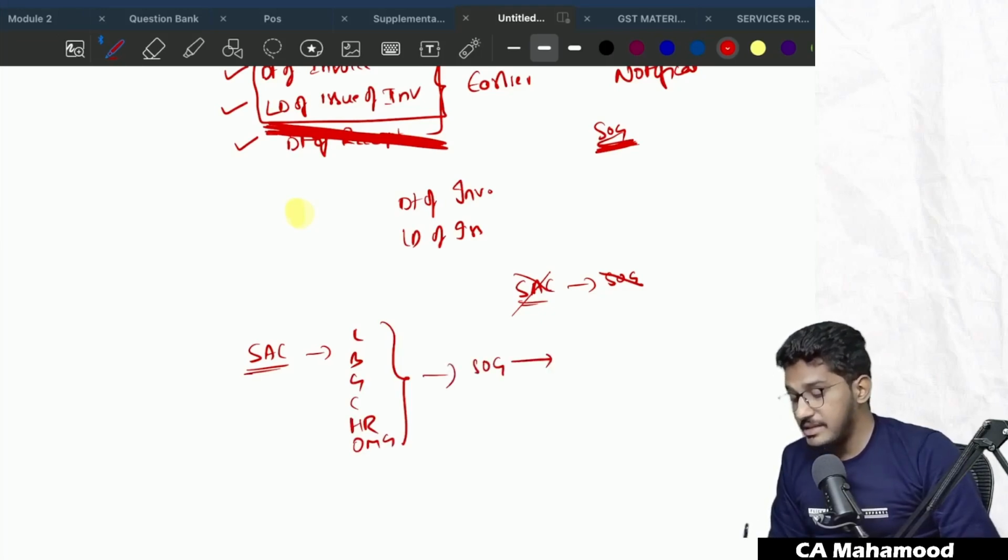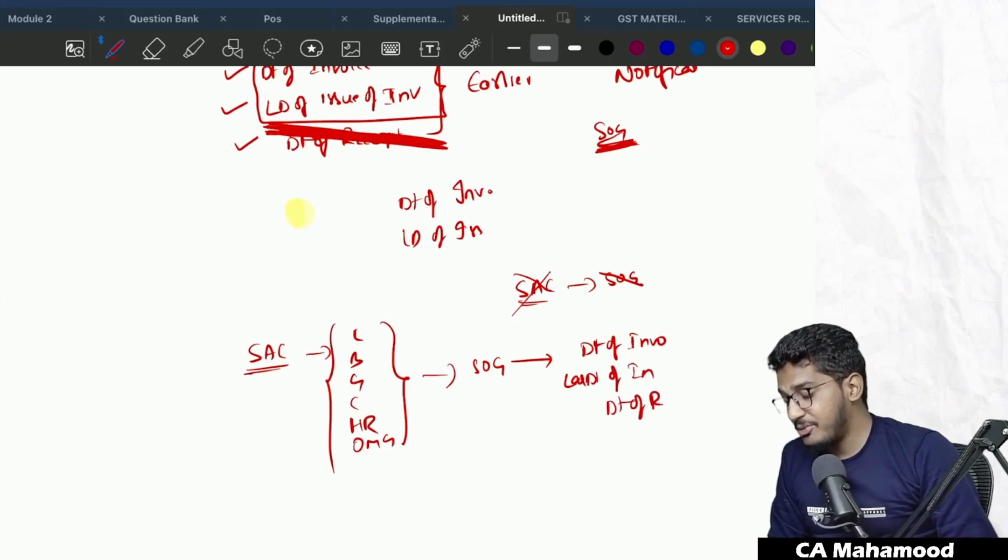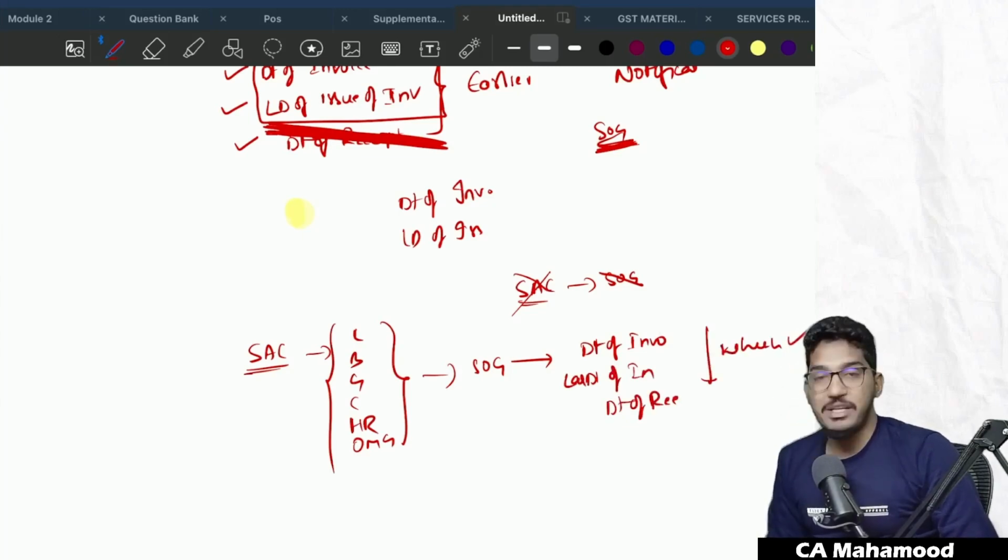But for these, the time of supply will be the date of invoice, last date for issue of invoice, or date of receipt of payment, whichever is earlier.